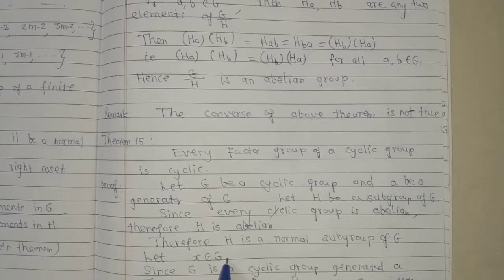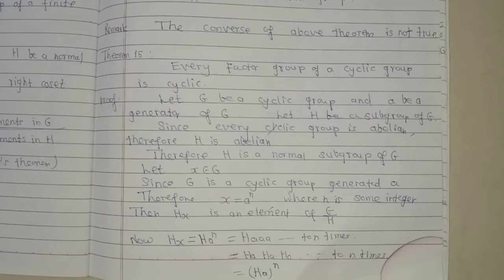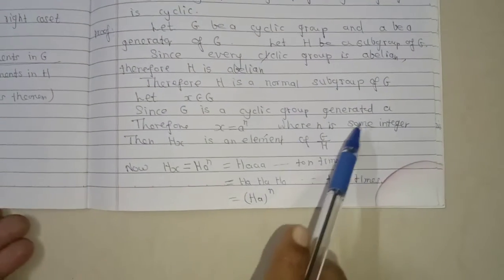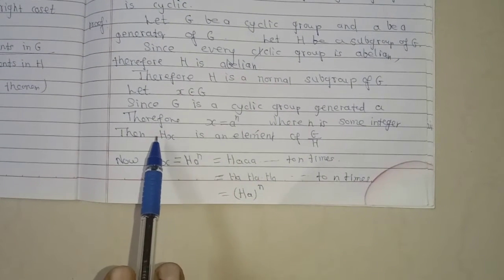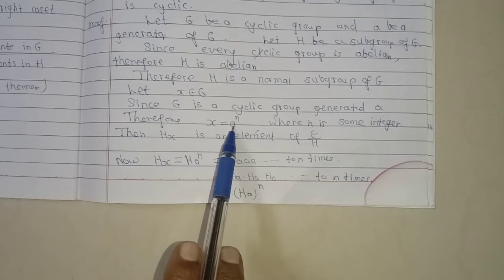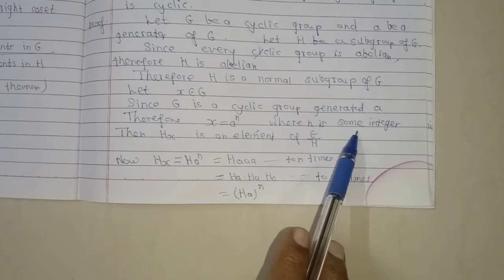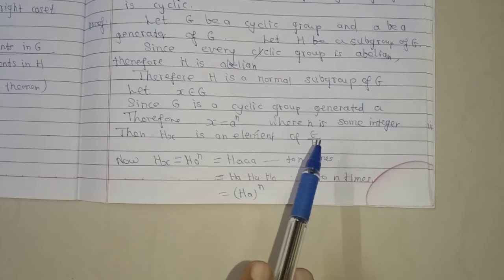Let x belong to G. Since G is a cyclic group generated by a, x equals a raised to n, where n is some integer.